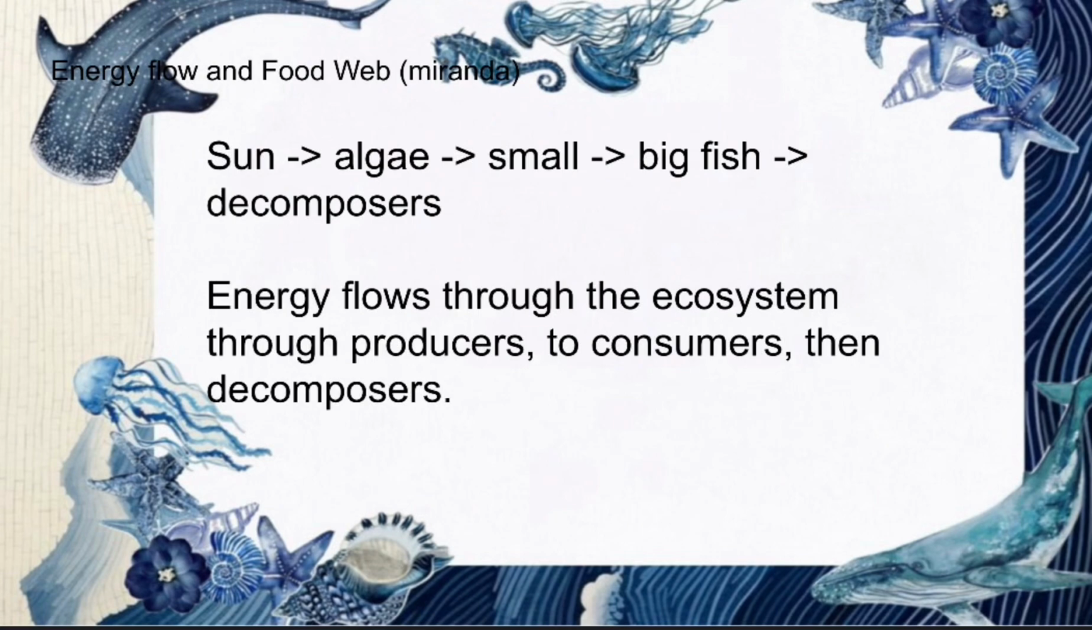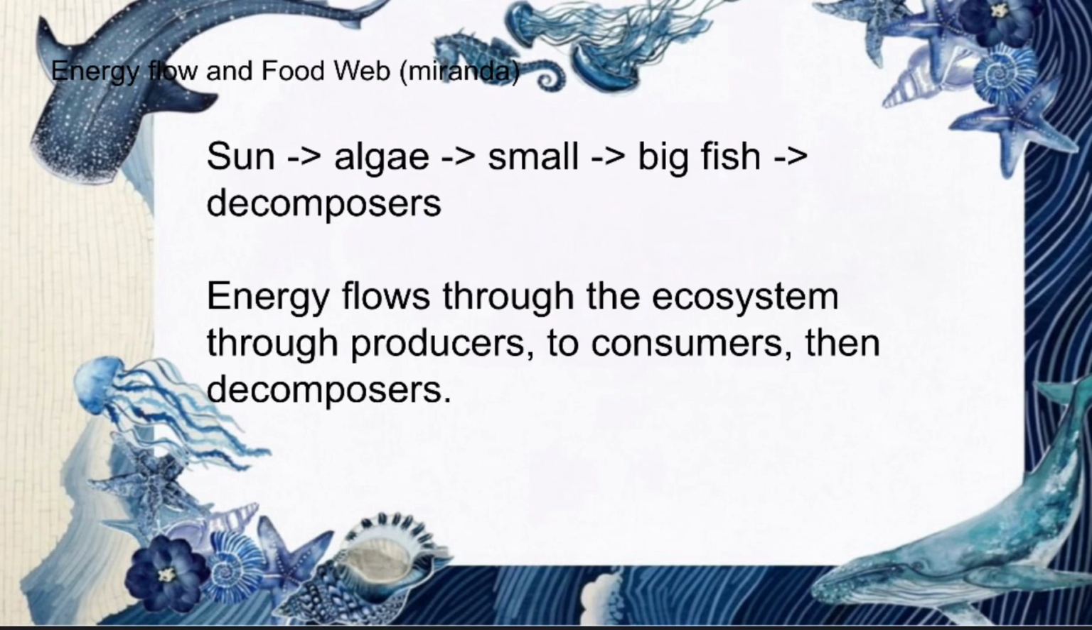When the algae, the small fish, and the big fish eventually die, decomposers break them down and send nutrients back into the environment, which can then be used by producers like algae. Basically, energy flow is the movement of energy through an ecosystem. Producers capture energy, usually from the sun, and consumers obtain energy by eating other organisms. Decomposers recycle nutrients from dead organisms and make them available again for producers.